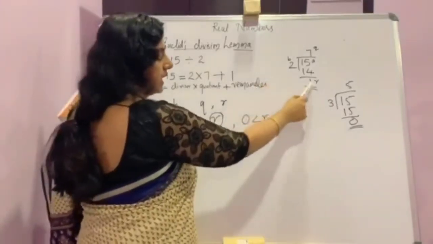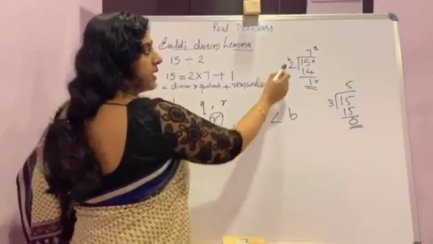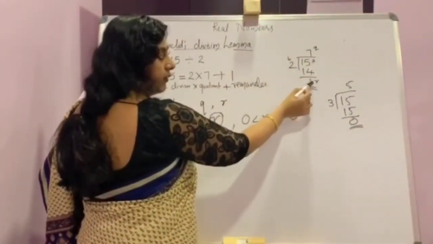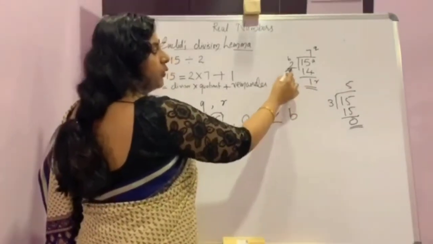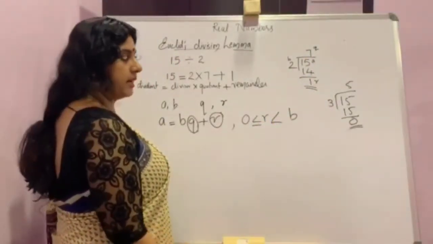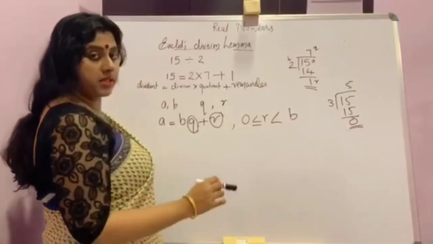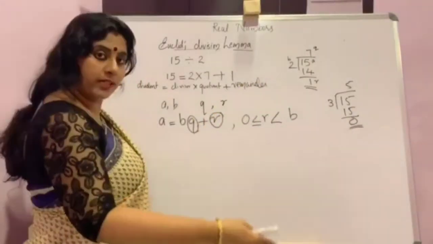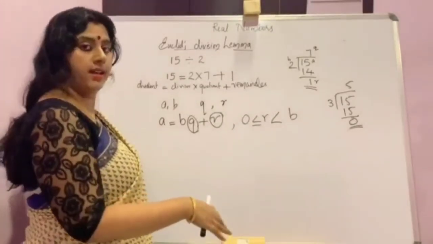If it is greater than b, then again you can divide. For example, here this b is 2. If remainder was greater than 2, that is, if it was 3 here, you will divide it one more time. So you can't say remainder is greater than divisor. Remainder will always be less than divisor. Otherwise, you will divide it again and again to get remainder less than divisor.